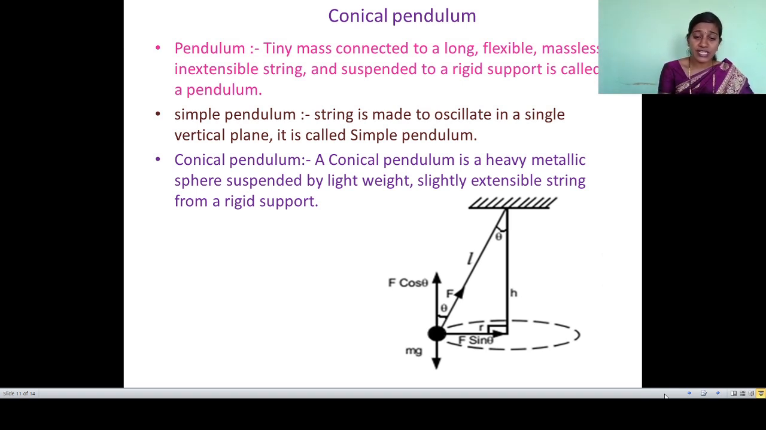That means the sphere is present at one end of the string, and the other end of the string is connected to the rigid support. That means this string is suspended from a rigid support. The string has some characteristics: lightweight, slightly extensible. And the sphere also has characteristics: it is a heavy metallic sphere. So by that arrangement we can understand the simple pendulum and the conical pendulum.